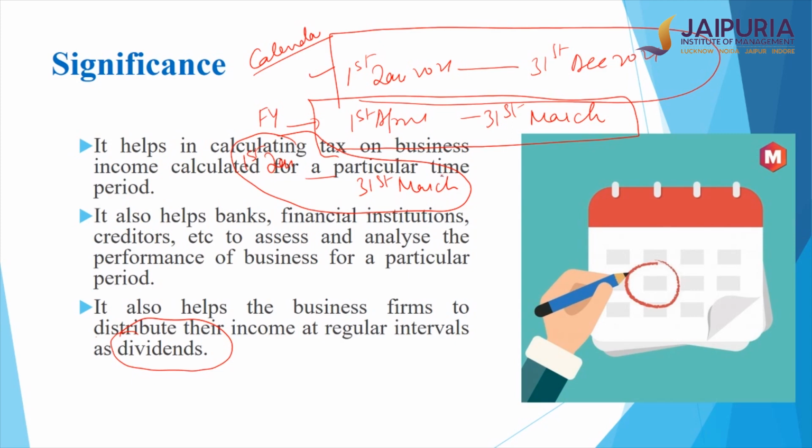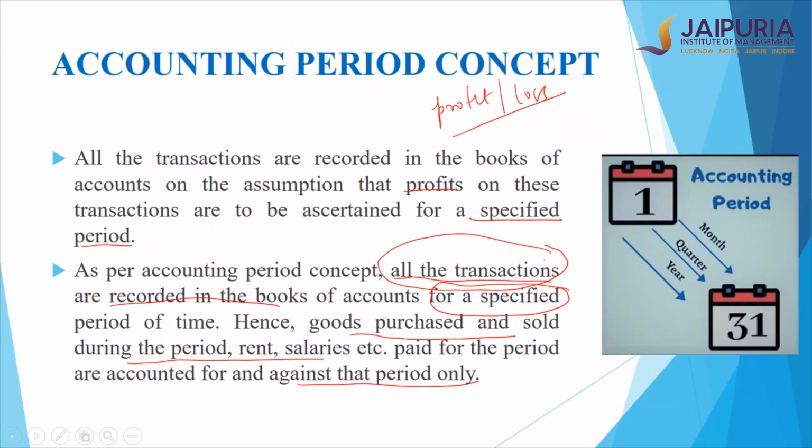So before we start preparing and estimating the profit and loss of the company, I need to first define what my accounting period is. Only for that period will I estimate all the transactions which have happened, and all the income and expenses for that period, to get a correct value of the profit and loss of the company. So this is an important concept, which is called the accounting period concept.